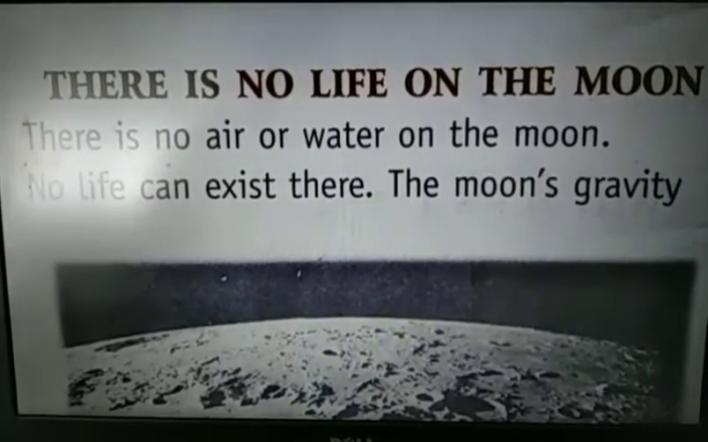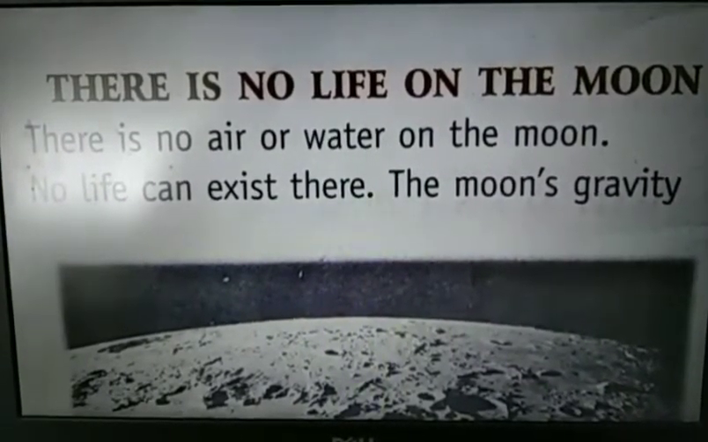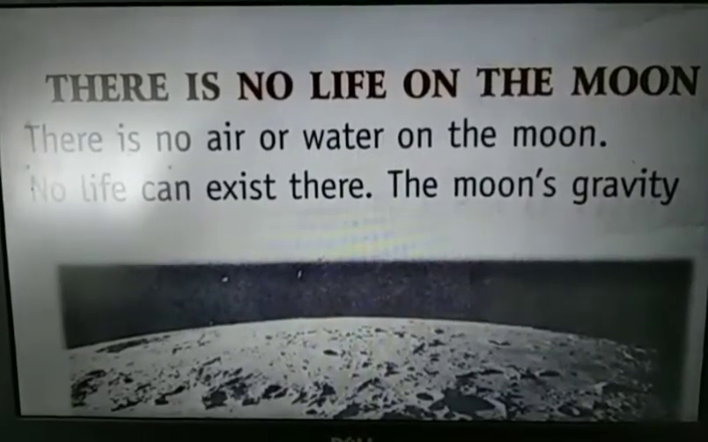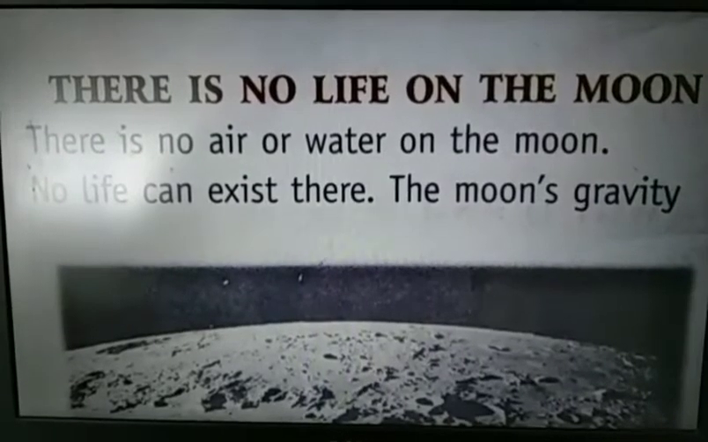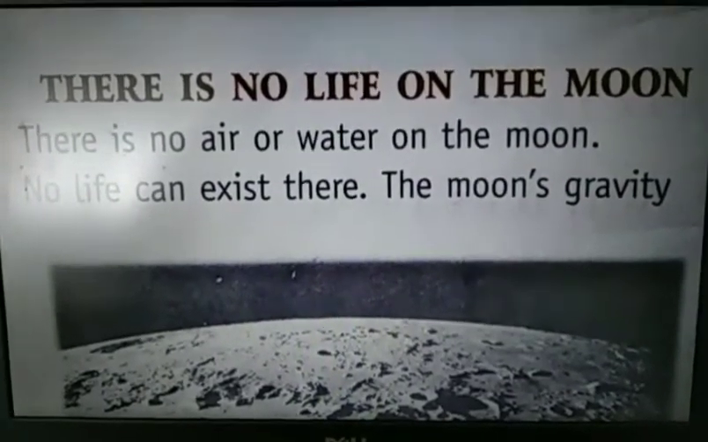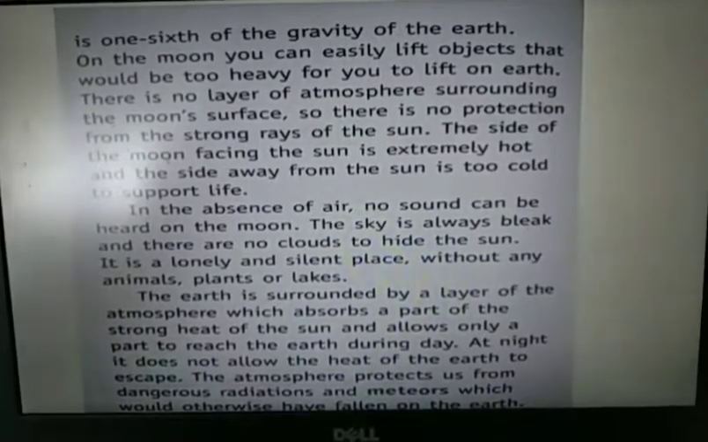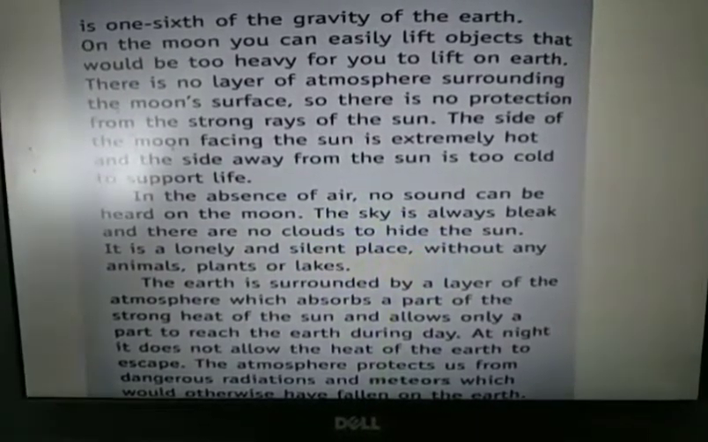In chapter 12 we have seen that air and water are very much necessary to live a life which is present on earth, but this air and water is not present on moon. As a result, life cannot exist over there. Even the gravity of moon is also less than that of earth. It is 6 times less than the gravity of earth.